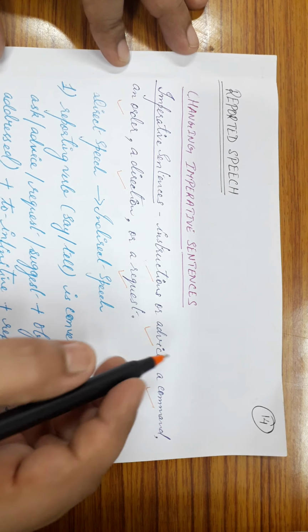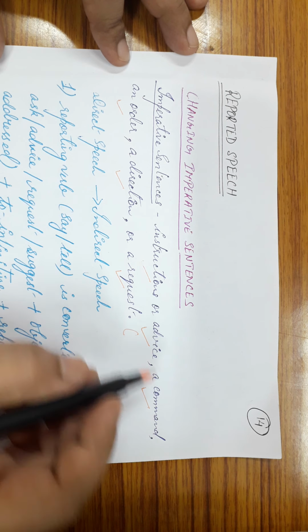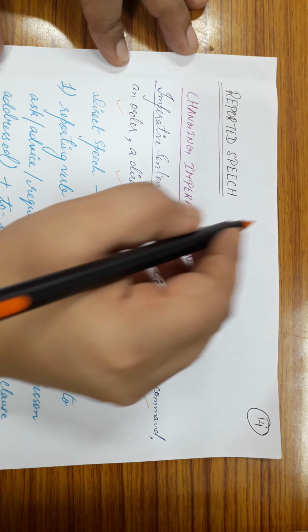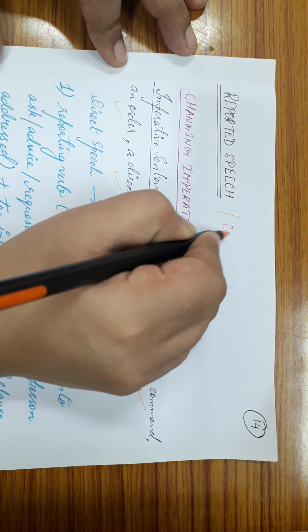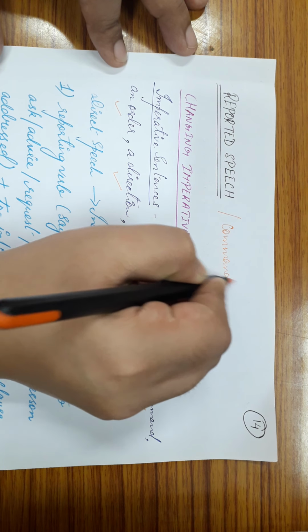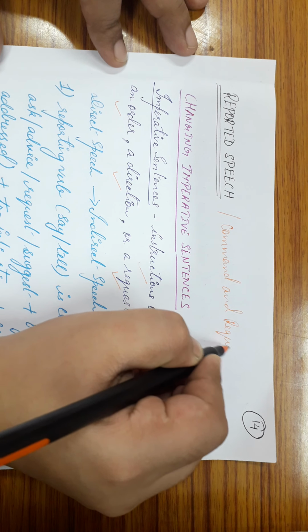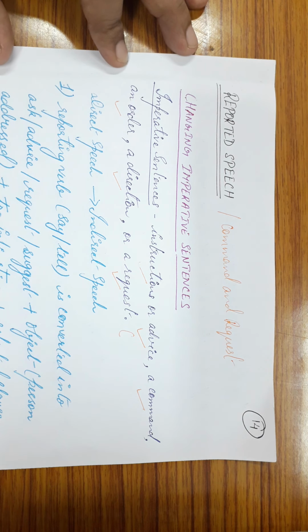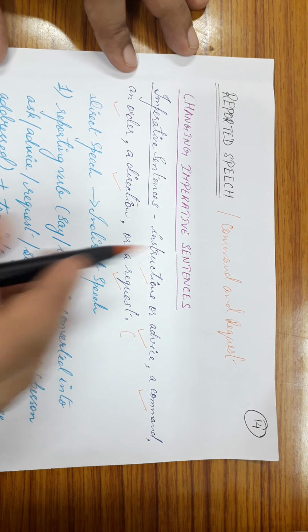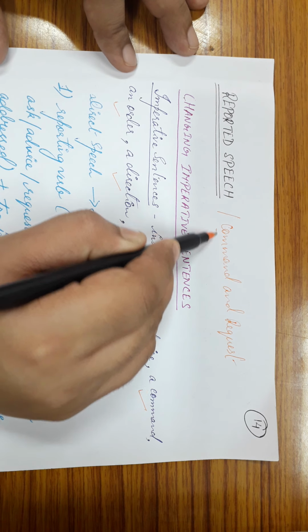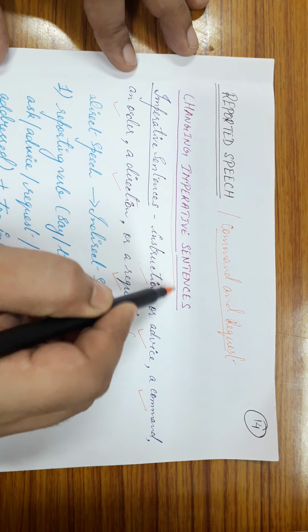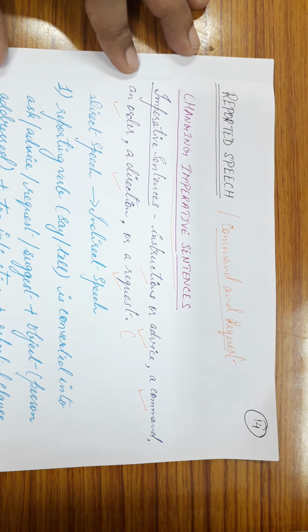In your course, under reported speech, you find this command and request. You call it command or request, or you call it imperative sentences, both are the same.